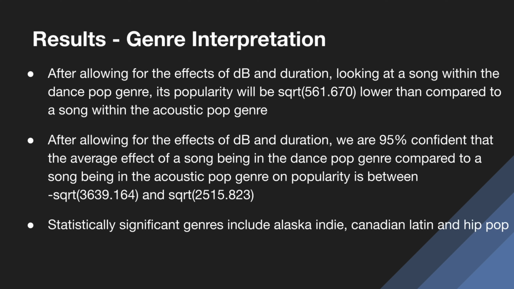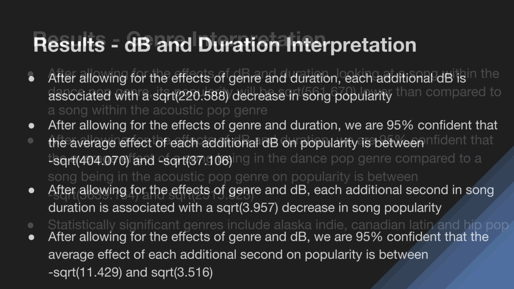Using the confint function in R, we also outputted a confidence interval for all the genre coefficients. For example, after allowing for the effects of decibels and duration, we are 95% confident that the average effect of a song being in the dance pop genre compared to a song being in the acoustic pop genre on popularity is between the negative square root of 3639 and the square root of 2516. The statistically significant categorical variables included Alaska Indie, Canadian Latin, and hip hop.